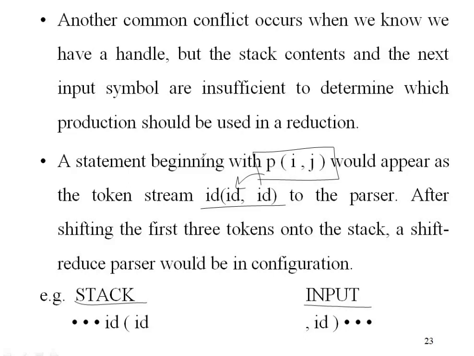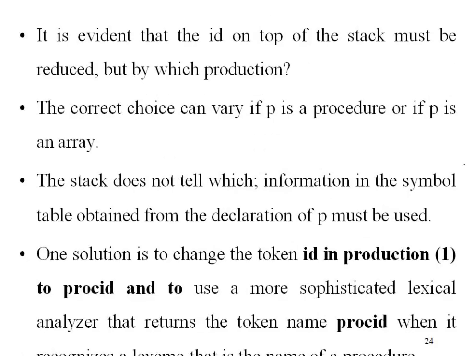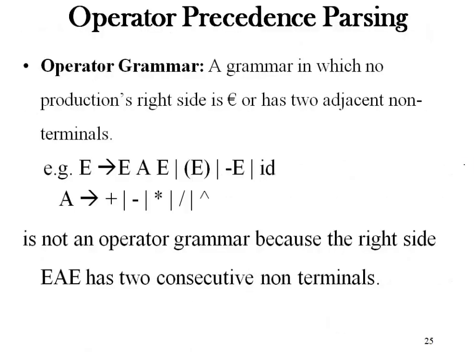Suppose we are at this configuration: id, opening bracket and id have been pushed onto the stack, and then we have comma, then id, then the closing bracket. How will it work? Let us see. Suppose you have a production rule.